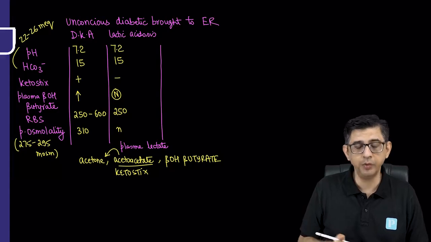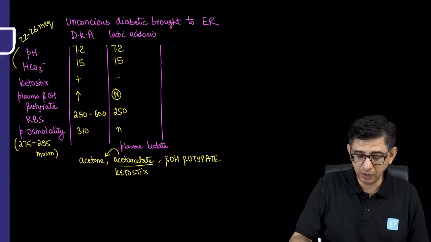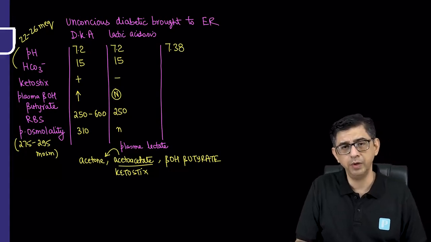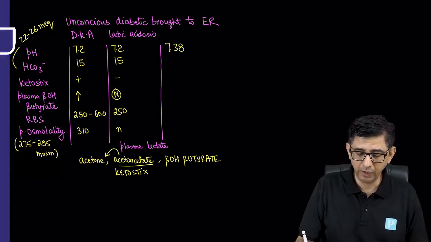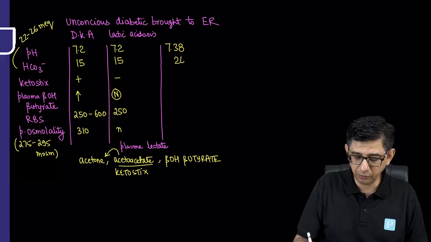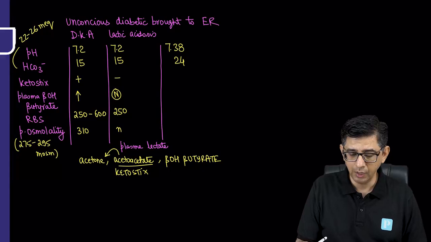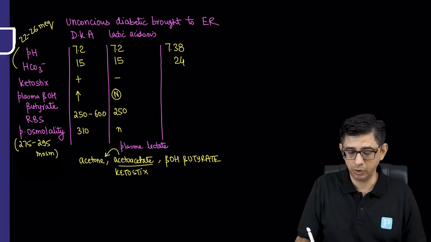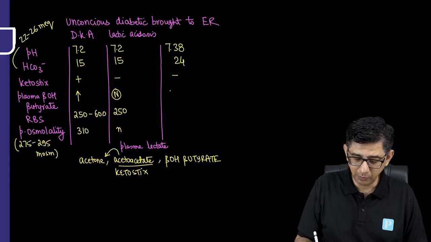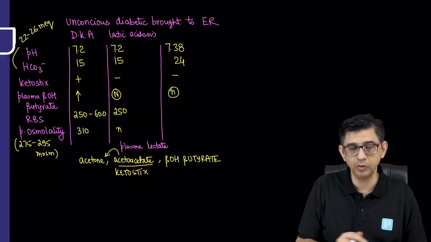Now let's look at another possibility. In this question, he'll trick you even further by mentioning that the pH of the patient is, let me say, 7.38. That's okay. I mean, pretty decent, pretty normal. And the value of bicarbonate in the patient is 24 milliequivalents. So far, so good. The pH is normal. The bicarbonate is normal. There are no ketones present. The plasma beta hydroxybutyrate values are also normal.